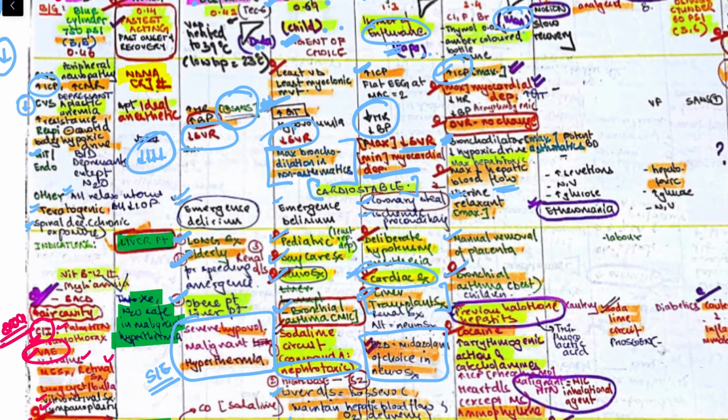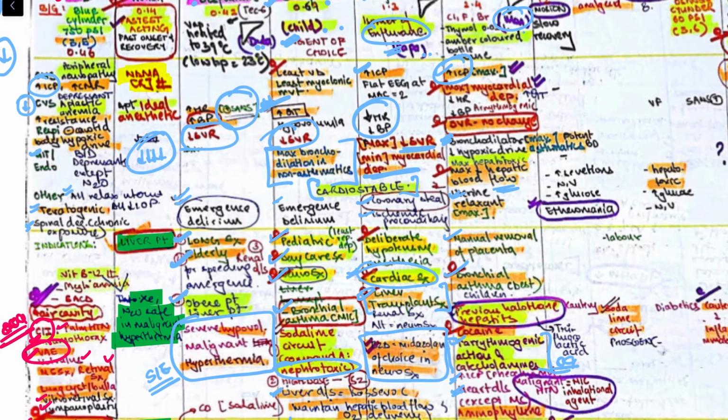Now the contraindications will be previous halothane hepatitis and cocaine. With cocaine it should not be used. Then it increases the arrhythmogenic actions of catecholamines. This is asked, right? Then it is contraindicated with pheochromocytoma. It is contraindicated in heart disease, right?